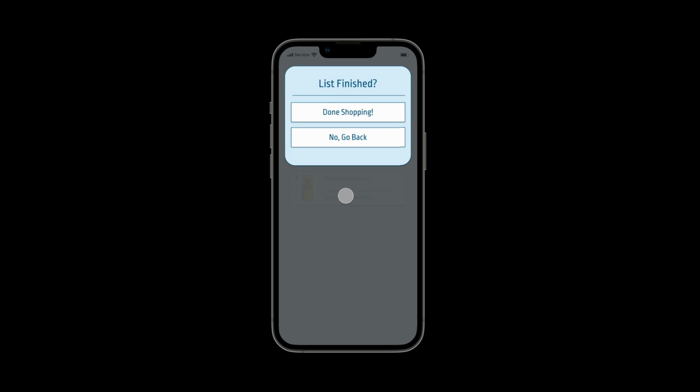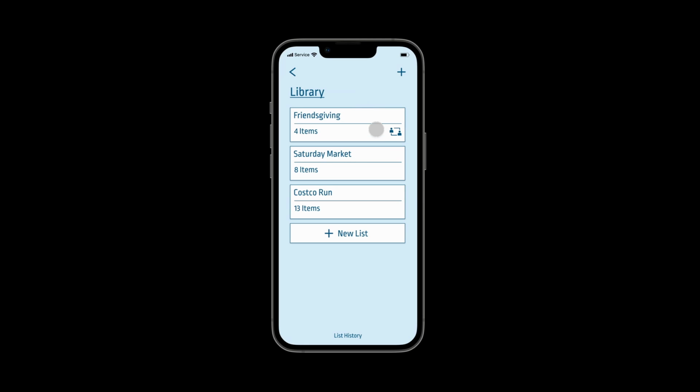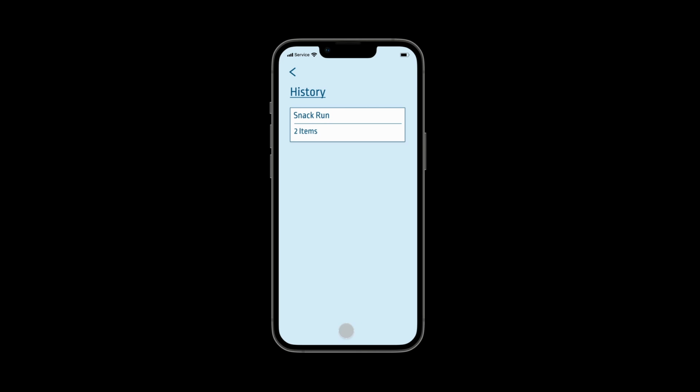Fantastic. Now a modal pops up asking us if we're done shopping. We'll click Done Shopping. Fantastic. Now you can see that the snack run list has disappeared as it has been checked off. If we go to the list history, we can see snack run in there still.